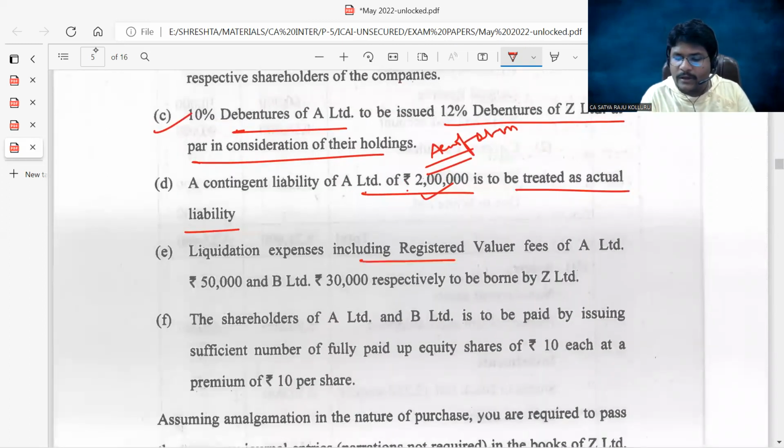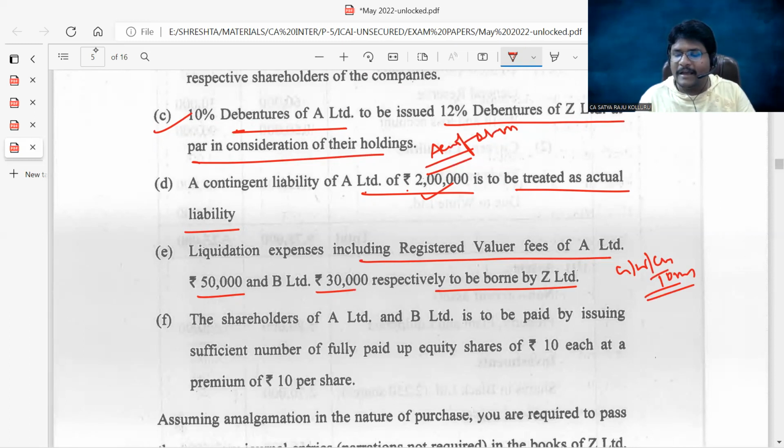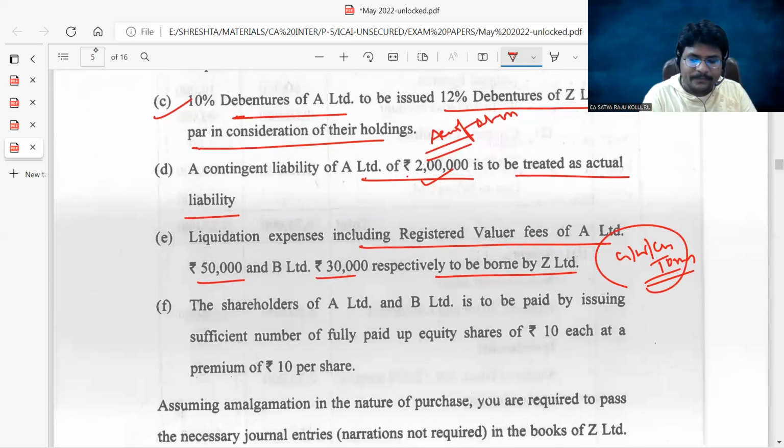Liquidation expenses including registered valuer fee of 50,000 for A Limited and 30,000 for B Limited respectively are to be borne by Z Limited. If the liquidation expenses are borne by the purchasing company, what is the journal entry, guys? Goodwill or capital reserve is booked in the books of the purchasing company, but in the books of the selling company, no entry. Tell me, guys, we have already seen this liquidation expenses adjustment being tested.